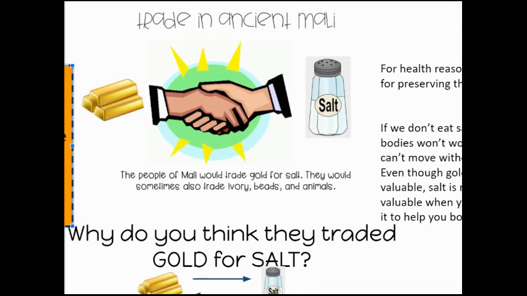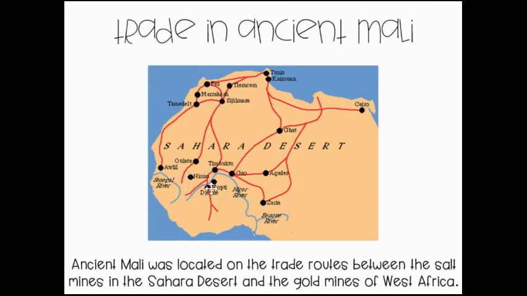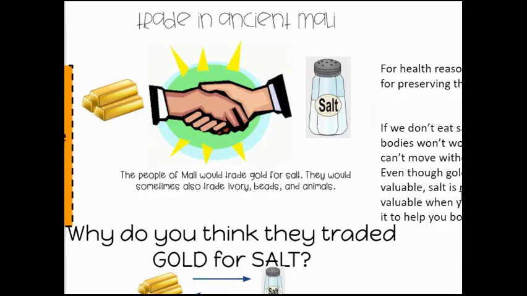Remember, we said it's really hard for the Malians, for people who live in Mali, to get salt. It takes a lot of work. So when they traded gold for salt, it was literally to survive. You also need salt to preserve your food or it will go bad. So that's important that they had salt for that.